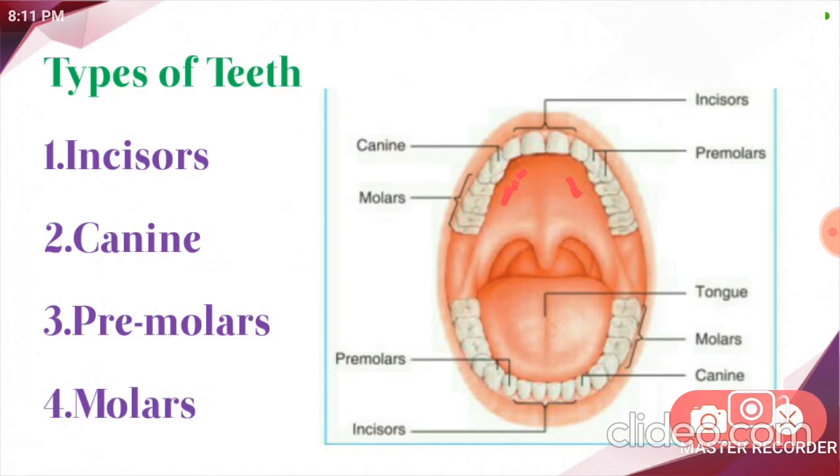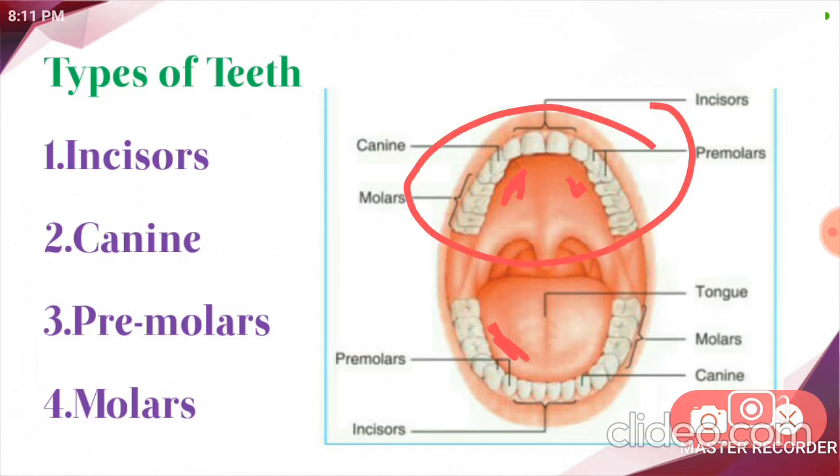There are 4 premolars in each jaw. See, here 2 premolars, here 2. Totally 4 premolars in the upper jaw. Here also, 2 and 2, 4 premolars in the lower jaw. Understood? They help to grind and break the food into small pieces.